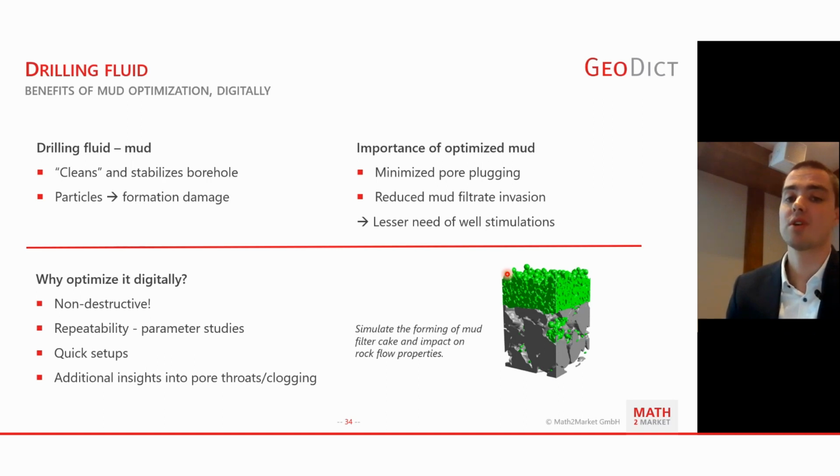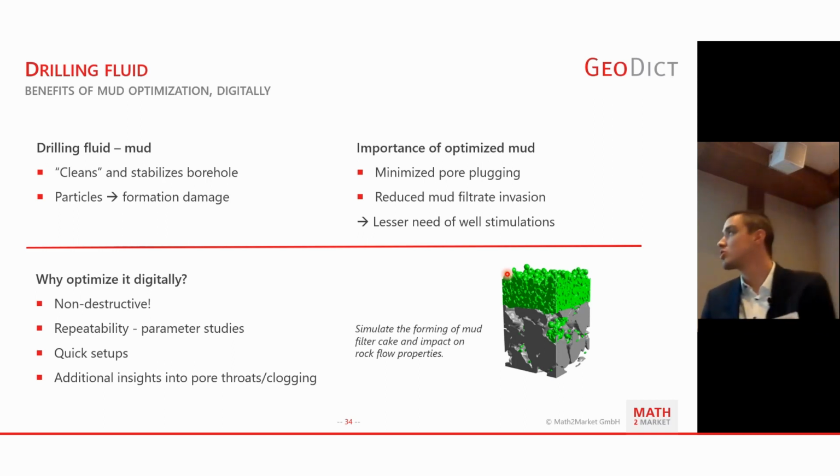And that is one of the main reasons why you would want to optimize the mud itself: to minimize the potential plugging of your reservoir formation, and also to reduce other interactions that could occur, such as reactions with water and stickiness of mud cake on the wellbore wall, that in the end require more well stimulations.